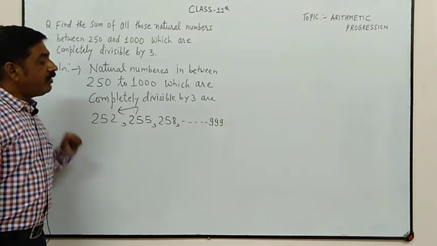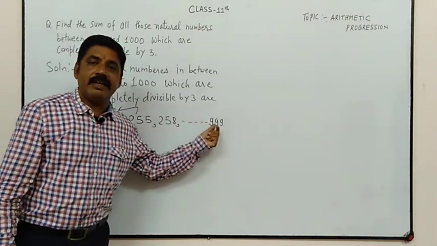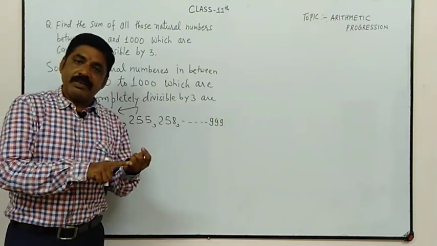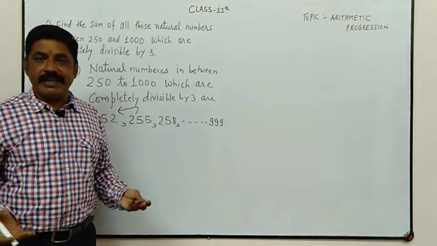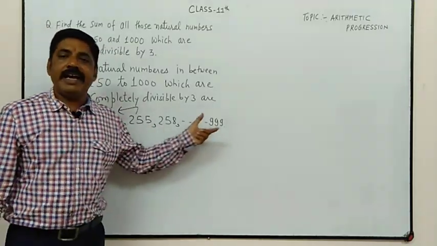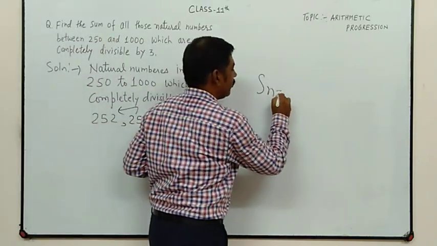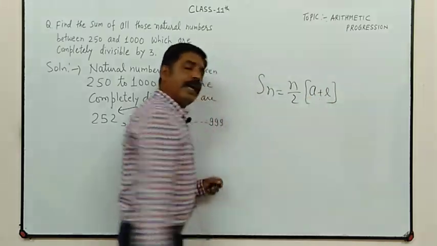Which term is 999? Whenever we have first term, last term, and number of terms, we can easily find the sum of that series with the help of Sn is equal to n by 2 (a plus l). Clear?